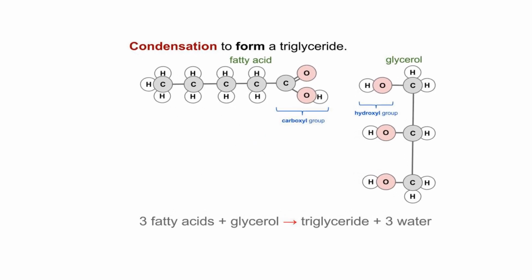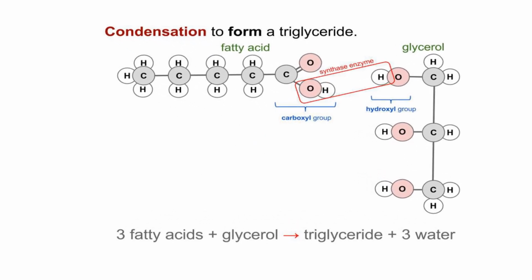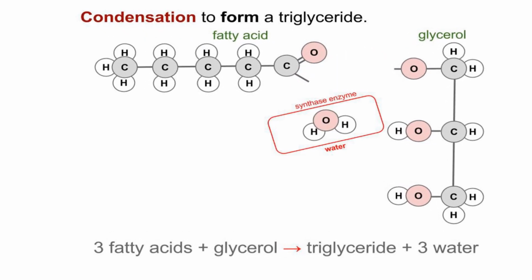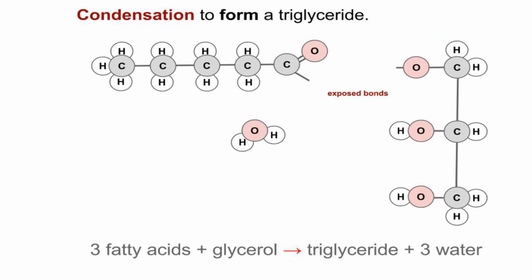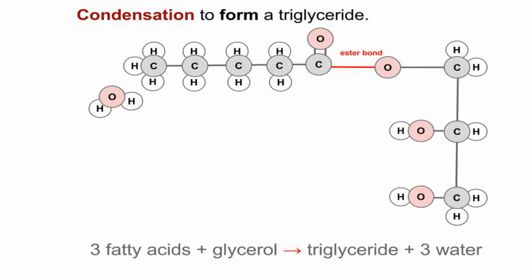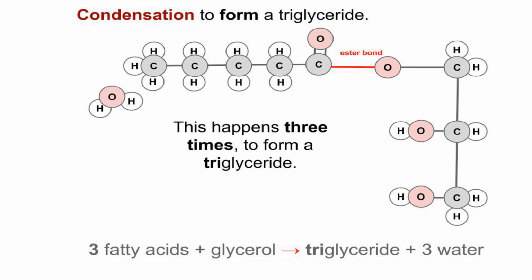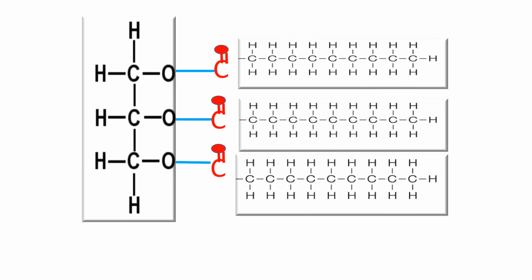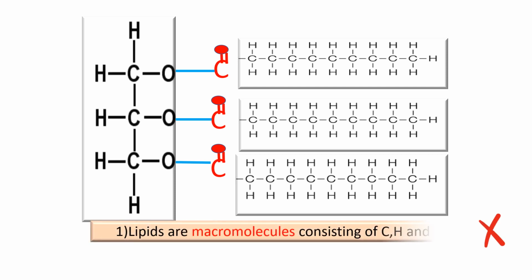Instead, one glycerol molecule and 3 fatty acids participate to form a lipid. 3 ester bonds are made between the glycerol molecule and the 3 fatty acid molecules in making a lipid, but the process is not repeated, as in polymers. Lipids are not macromolecules, therefore. The first statement is wrong, therefore.